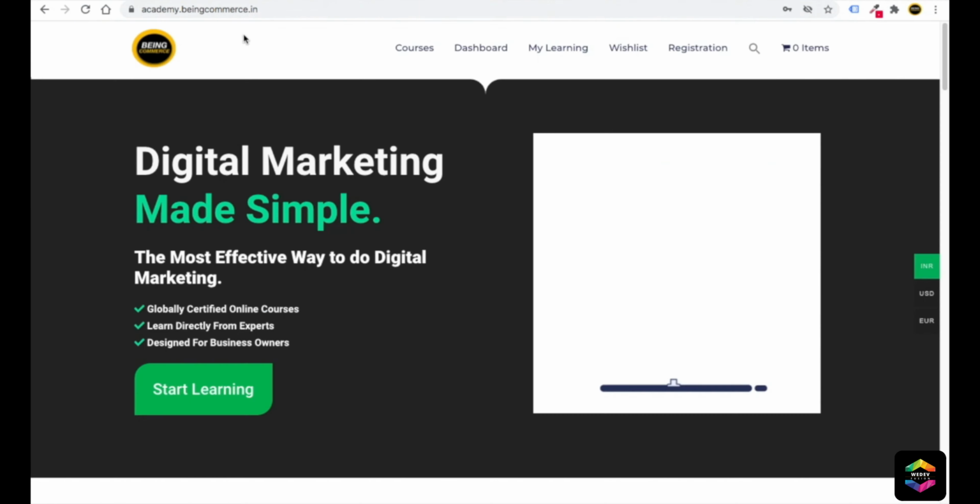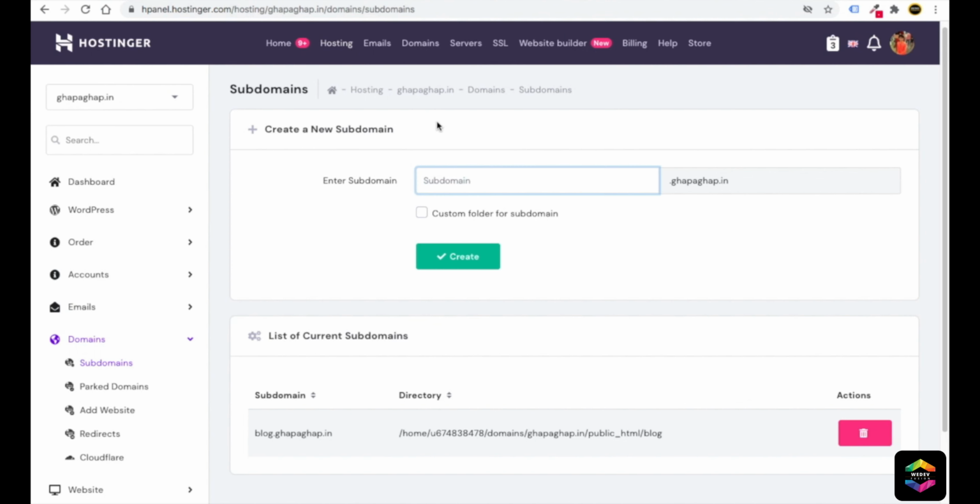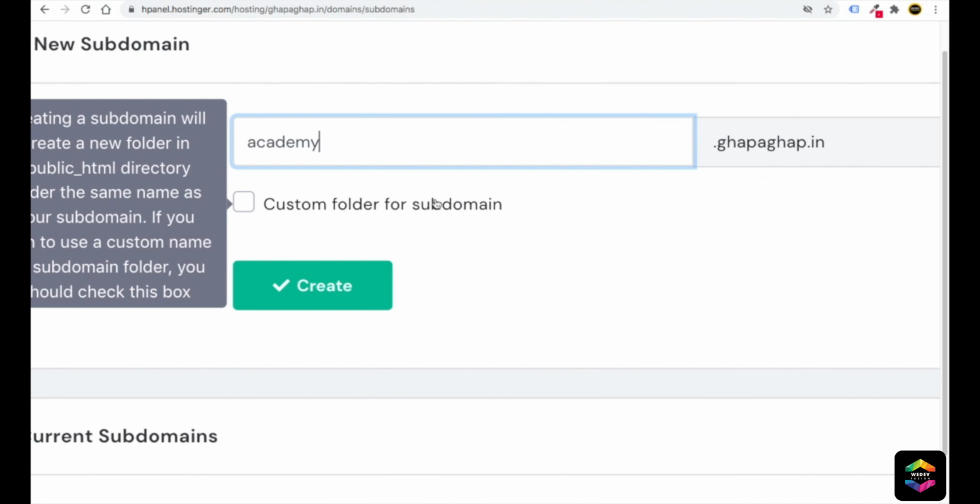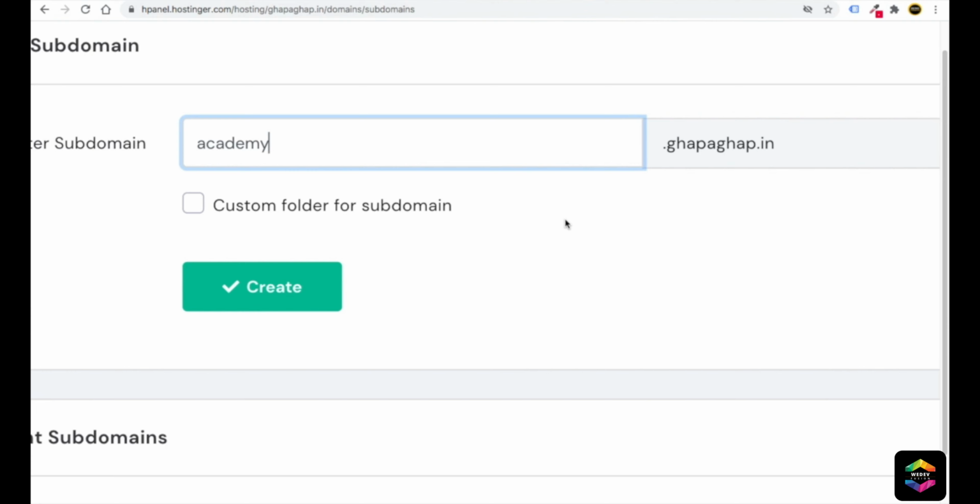For example, here we have one more, that is academy.beingcommerce.in. So similarly, whatever you want to type, shop, academy, Hollywood, Bollywood, whatever you want to type in front of your domain. So here I can write academy. Okay, so similarly here we have created academy.gapagap.in. Whatever you want to write here, you can write. So this academy has become the extension, which you have added in front of your domain. Your domain is gapagap.in. So in total it will become academy.gapagap.in. So it will become your subdomain.